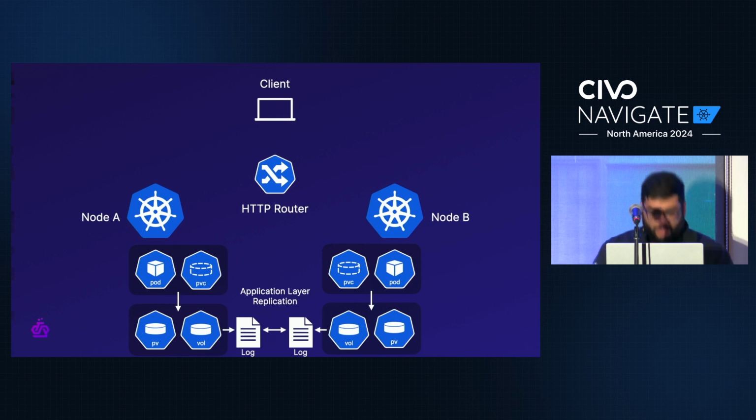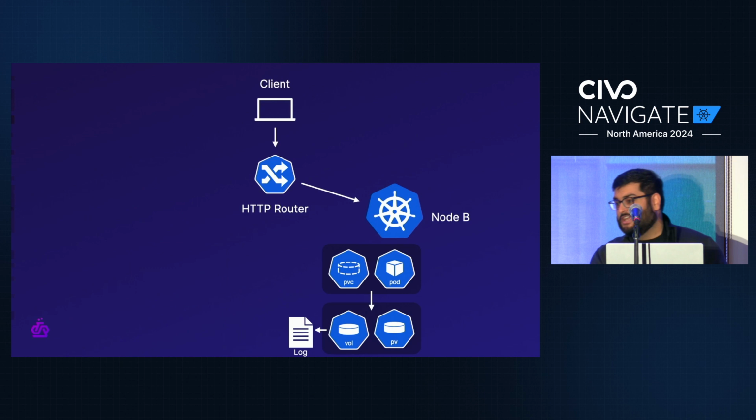And just like before, to actually do the cutover, we just tell our HTTP router to forward all future requests to node B instead of node A. And again, to clean up, we just delete everything on node A. In fact, we can just delete node A altogether now, right? Look at that. We just used application layer replication to do a zero downtime live migration. And as promised, we still kept the network alive.